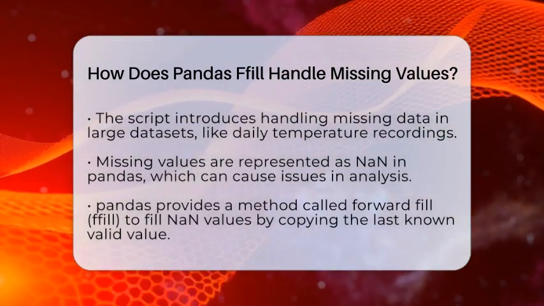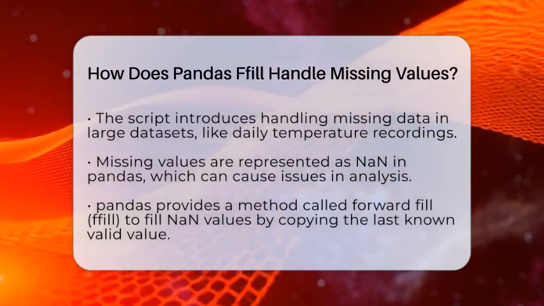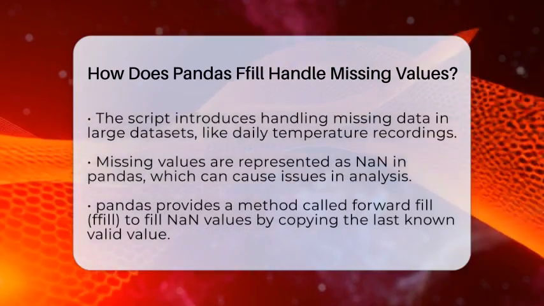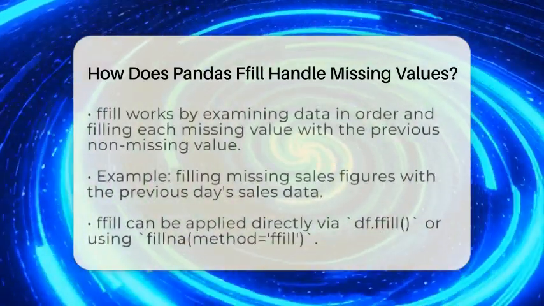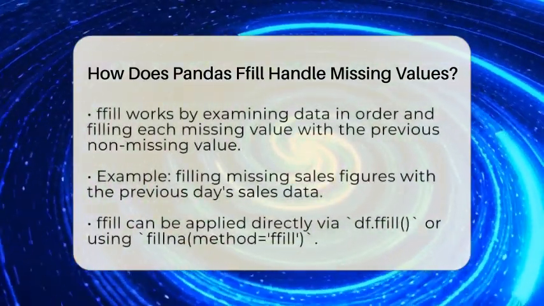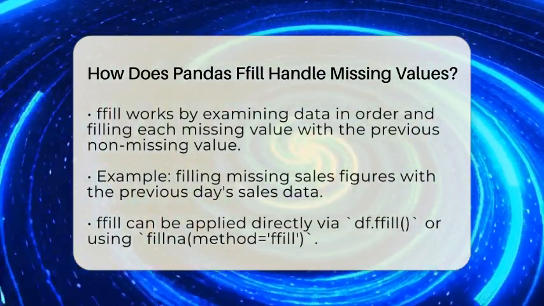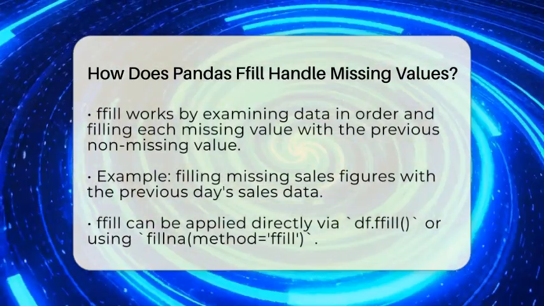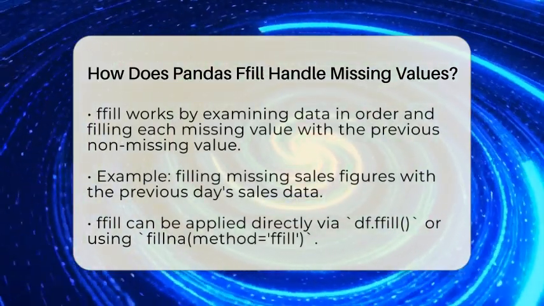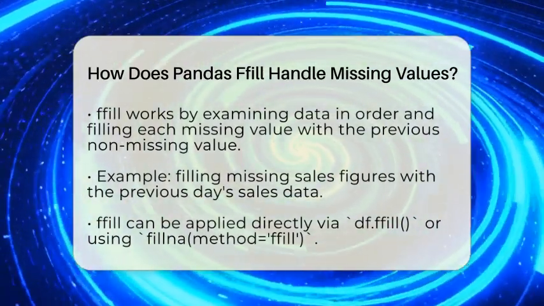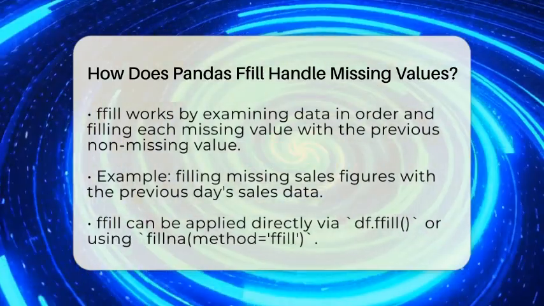When you use ffill, Pandas looks at your data in order. For each missing value, it takes the last non-missing value it saw and fills that in. So, if you have a column of sales figures and some days are missing, ffill will fill those missing days with the sales number from the previous day. This is especially useful when your data is in order, like time series data, where the last known value makes sense to carry forward.